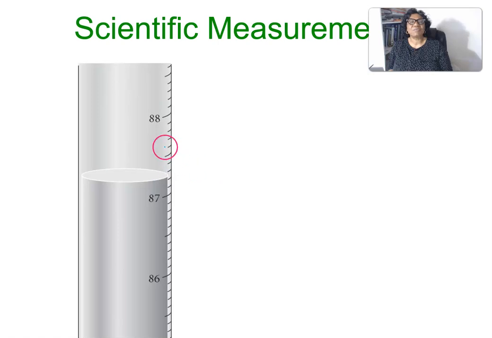So let's say, for example, we have this, let's say this is a graduated cylinder. We're assuming that's a graduated cylinder. I want to measure a liquid. How do we measure it?